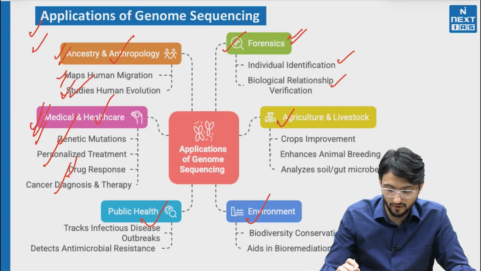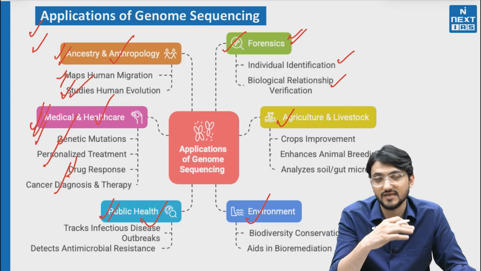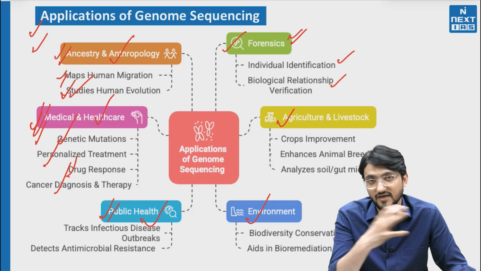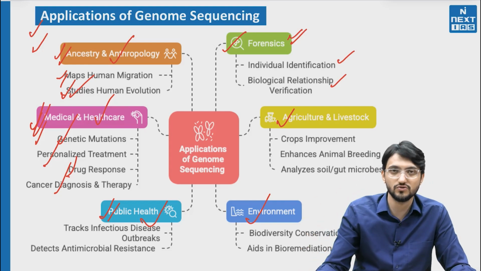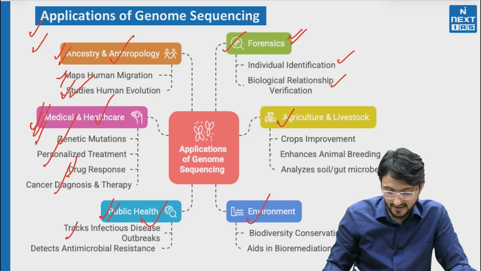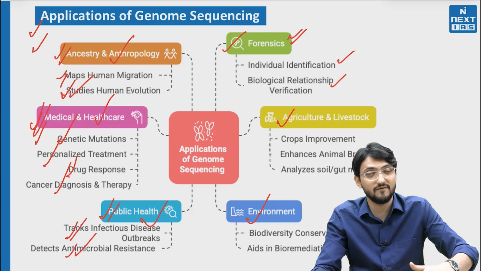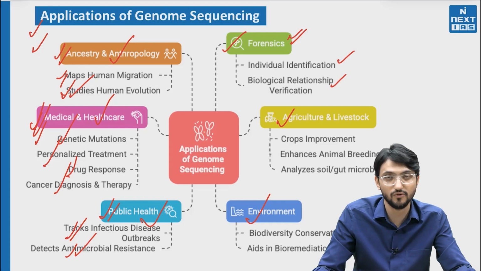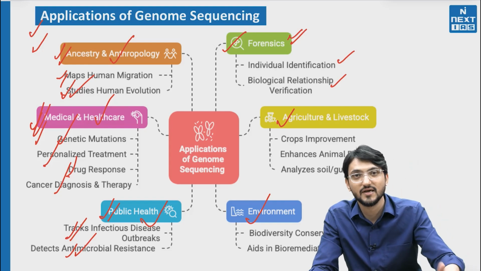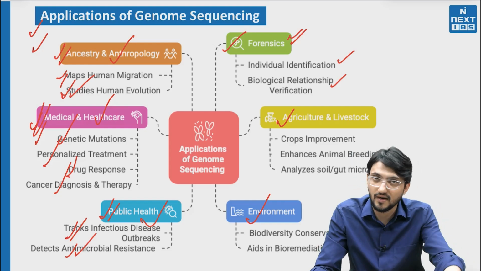Very important. Then public health: you can study public genetic content, and you can determine that certain populations are predisposed to certain diseases. Other than that, what are the public health challenges that you are facing? Antimicrobial resistance is there, which you can address. If a pandemic is there, you can address that also.